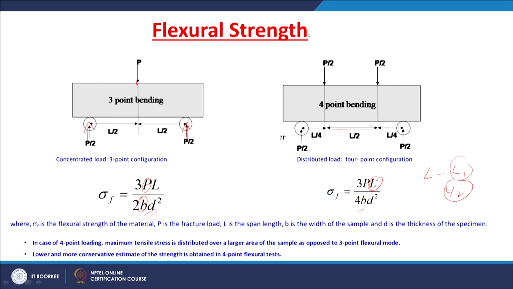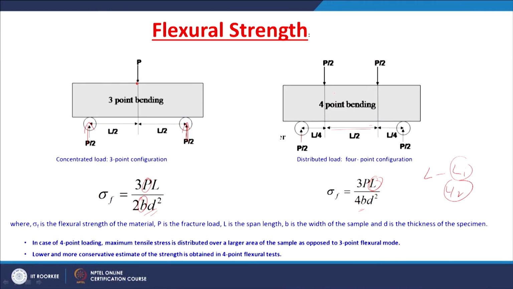So, for a rectangular block specimen, the 4-point bending strength is equal to 3PL by 4BD squared, where P is the load at which the fracture happens, that we call the fracture load, right. Comparing these two, in the case of 4-point bending, the maximum tensile stress is distributed over a larger area of the sample as opposed to the 3-point bending flexural mode.